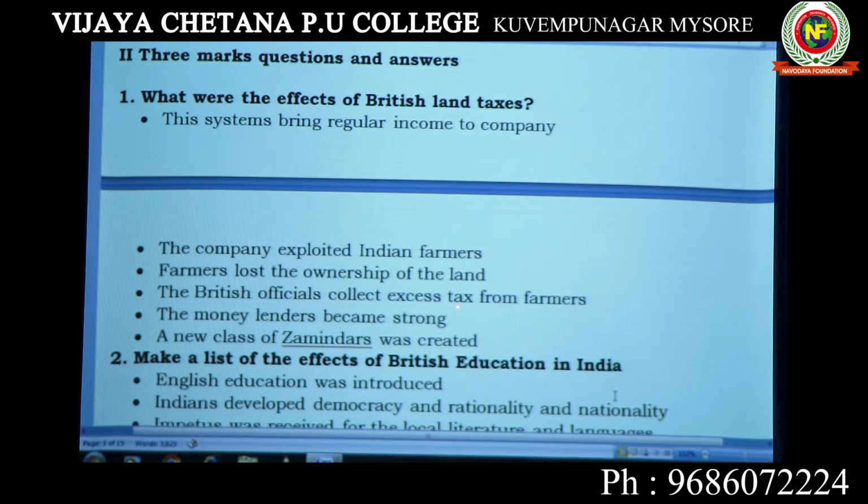British officials collect taxes, excess taxes from farmers. Farmers used to pay more taxes and they had to take loans. Money lenders became strong because to pay excess taxes, farmers used to get the loan. So money lenders became very strong in this time. And a new class called zamindars was created. Earlier zamindars were not there in our country. Now the new class zamindars came to exist. So this is one question.